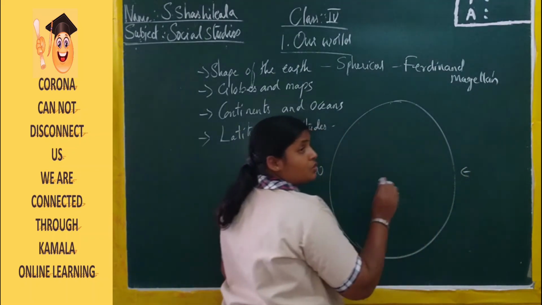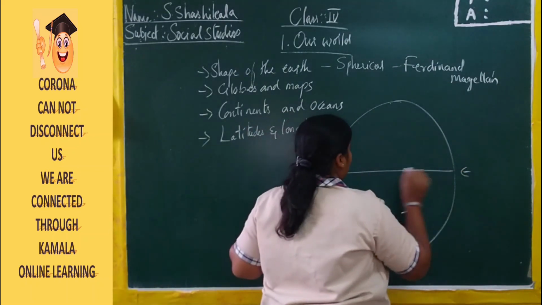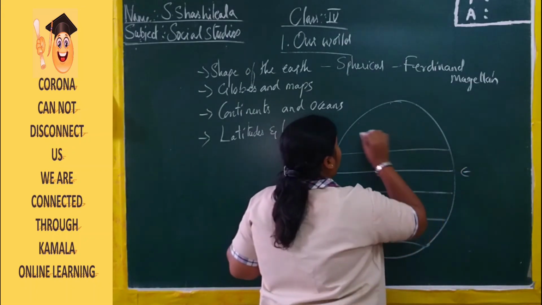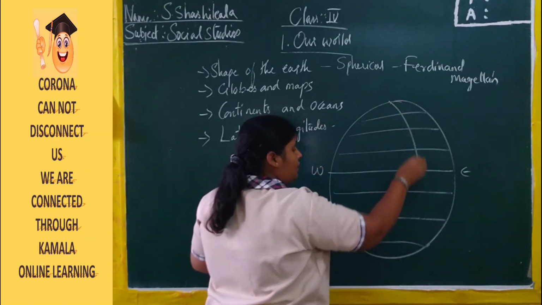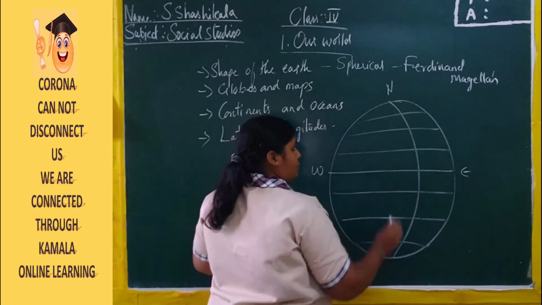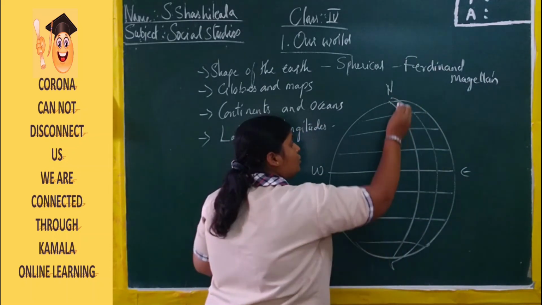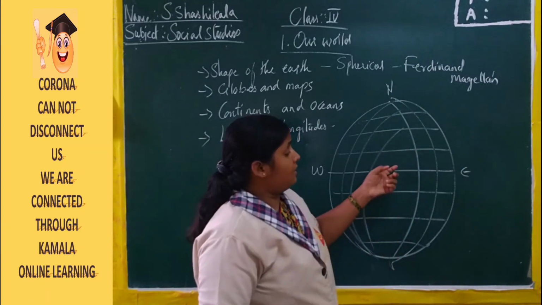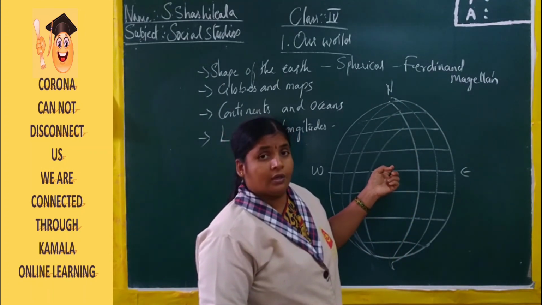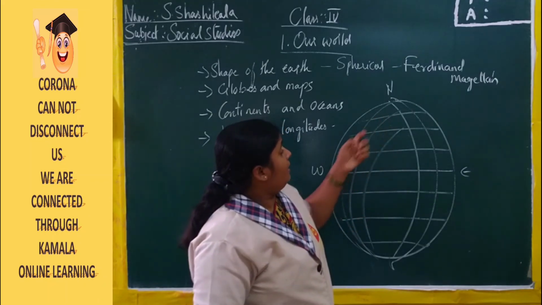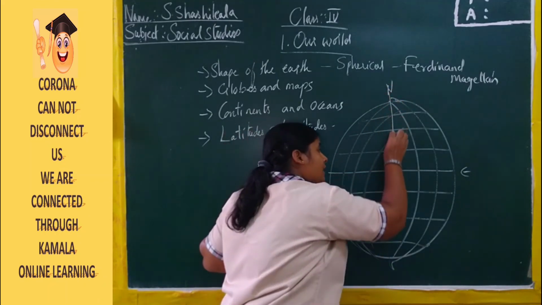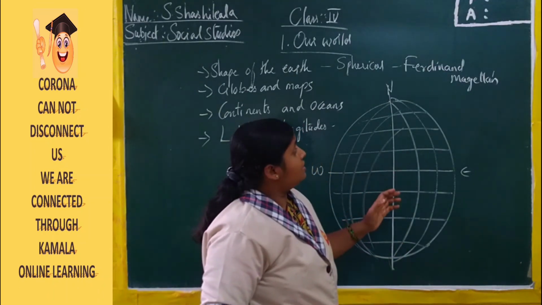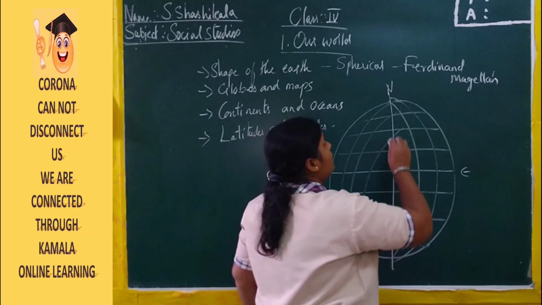The lines which are going across from west to east or east to west are known as latitudes. And the lines which are going across from north to south are the longitudes. Right? The largest line is the equator, the main latitude, and the line which is intersecting all the latitudes at the center is known as the longitude.